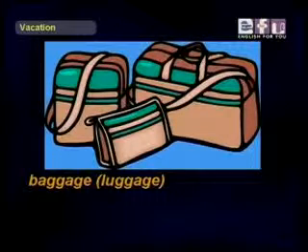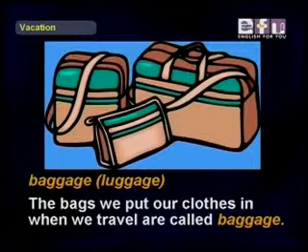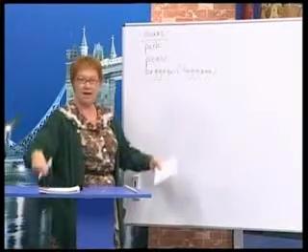The next one is baggage or luggage. The bags we put our clothes in when we travel are called luggage or baggage. Okay, our bags. Trip is the next one.